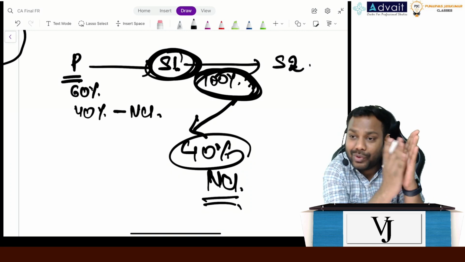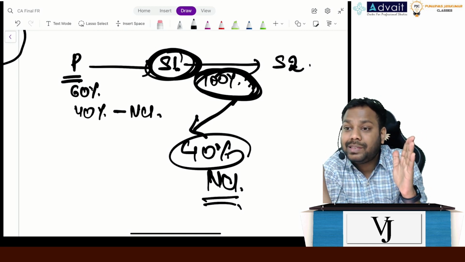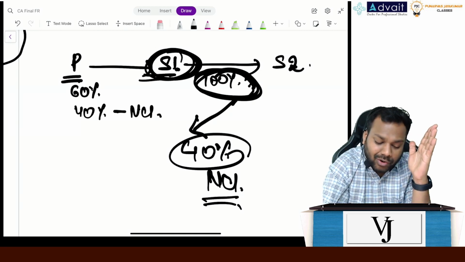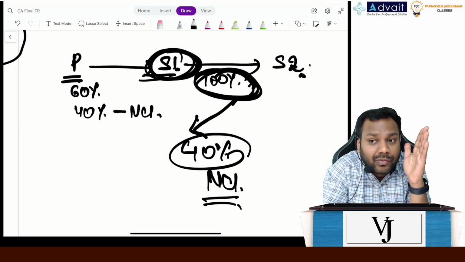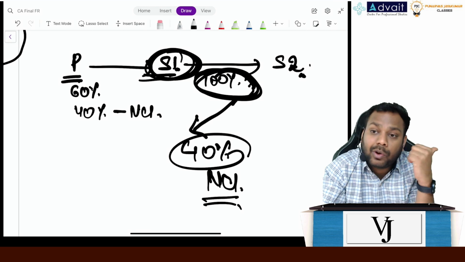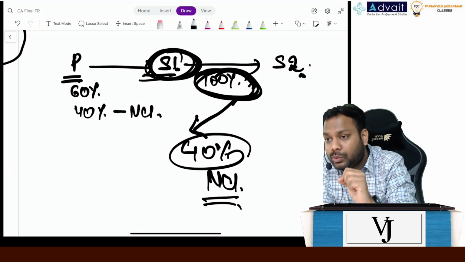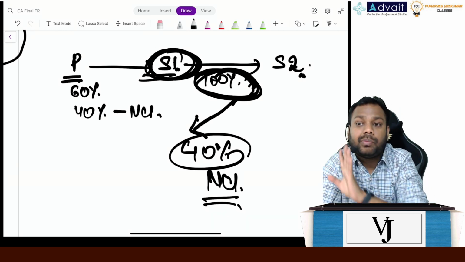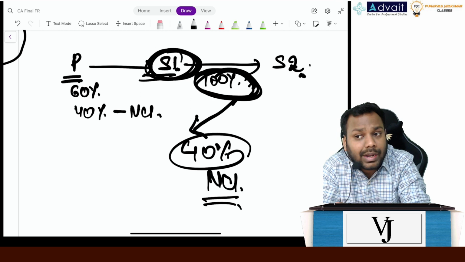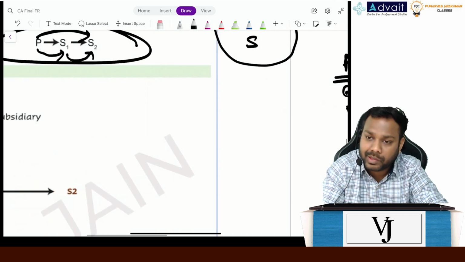So whatever S1 has, 40% of it is for NCI. Subsidiary 1 is recording an investment in S2, right? So I cannot say the whole investment in S2 made by S1 belongs to the parent. No. A portion of the investment in S2 made by S1 belongs to NCI. That has to be adjusted, and that is the only adjustment required in chain holding. No other adjustment. The rest all remains the same.